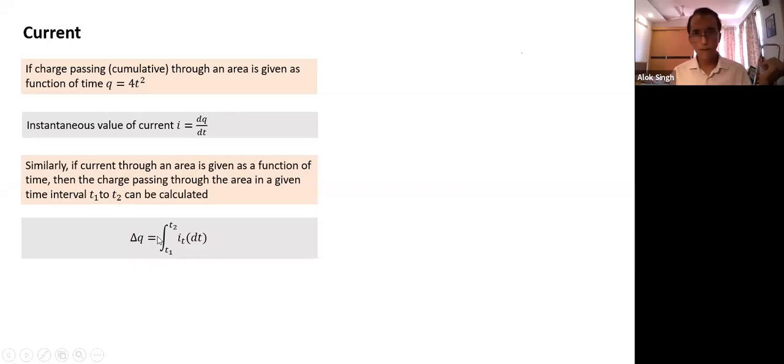So these are simple applications. I can write it in terms of a formula. Delta q, the charge between time t1 and t2, equals the integral of I dt from which time to which time? From initial time to final time. This will be the charge which will pass through the cross section between the time interval from t1 to t2.